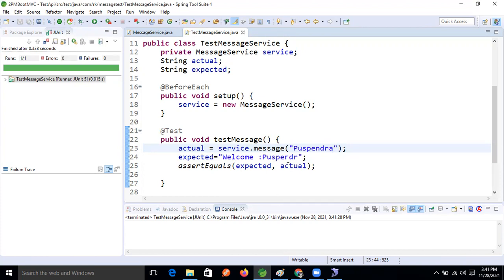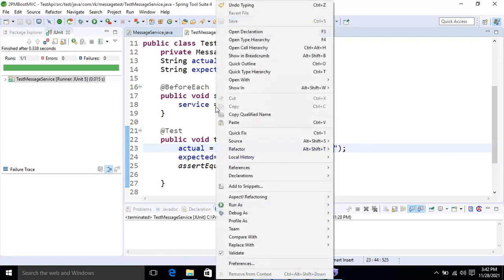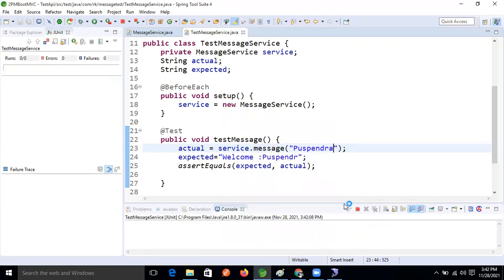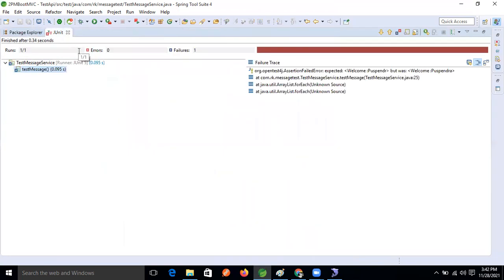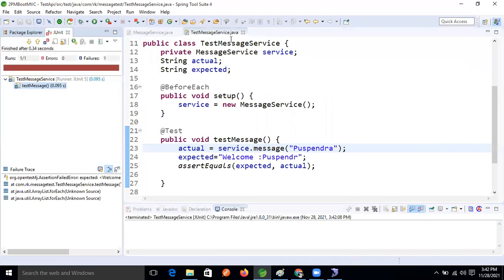Then in this case, what will we get now, guys? Our test case is failed, na? Right click, JUnit. Now see this one, guys. This is failed or not? Yes, it's failed. Okay, so like this, guys, like this we are testing our API in real time.